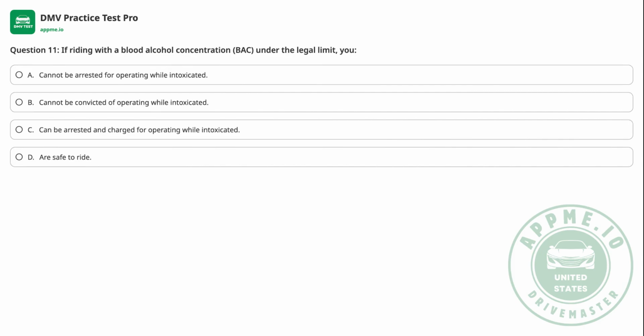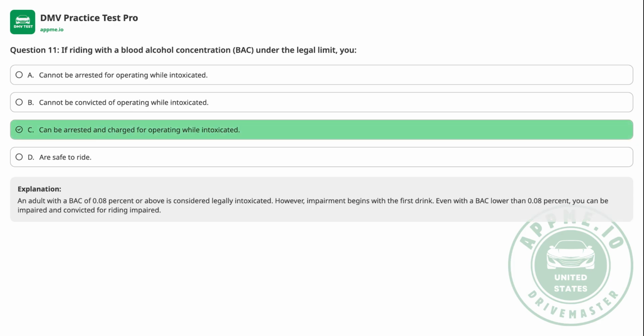Question 11. If riding with a blood alcohol concentration (BAC) under the legal limit, you A. Cannot be arrested for operating while intoxicated. B. Cannot be convicted of operating while intoxicated. C. Can be arrested and charged for operating while intoxicated. D. Are safe to ride. The correct answer is C.